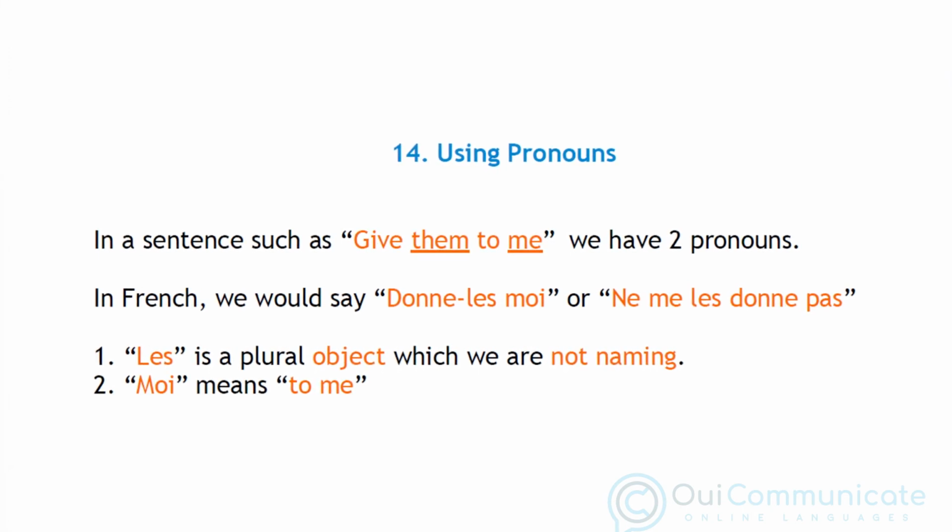To end this presentation, we'll briefly cover the imperatives when they're used with pronouns, which is very frequent in spoken communication. In a sentence such as give them to me, we have 2 pronouns. In French we would say donne-les-moi or ne me les donne pas. Les is a plural object which we're not naming, and moi means to me.